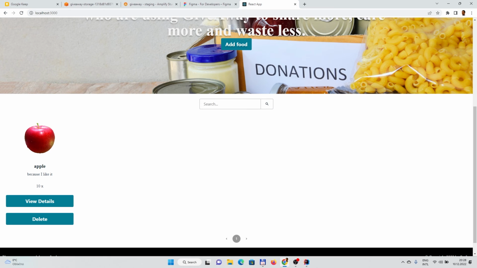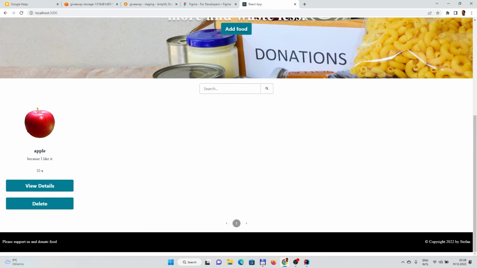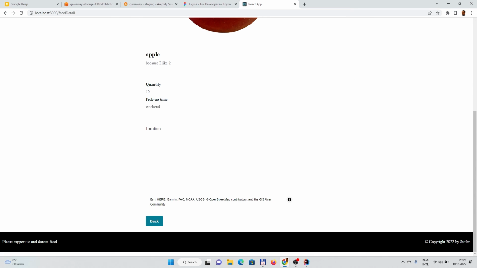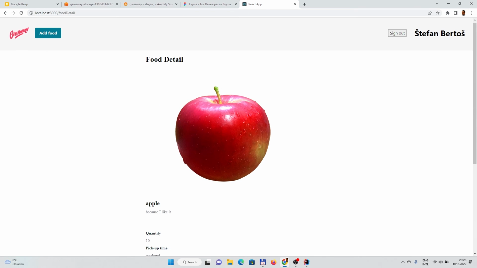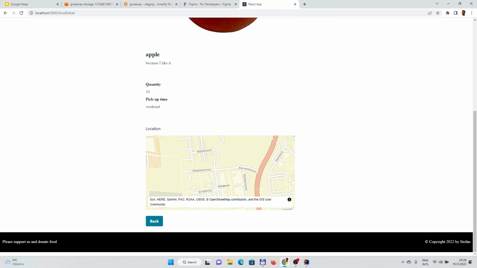view I also implemented because I wanted to implement the view functionality so the user can view some details. Obviously somebody needs to enter this, but you see we will view the same details, the image, some title, description, quantity, pickup time, and the location is the same one which we selected.